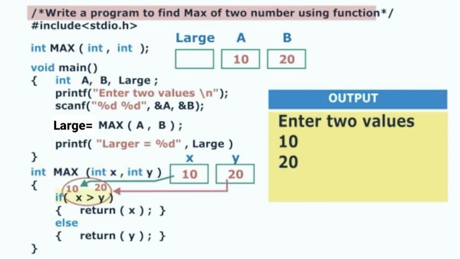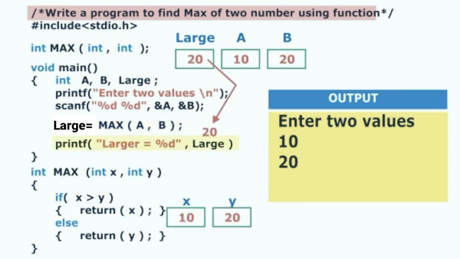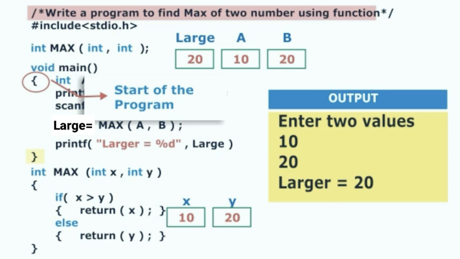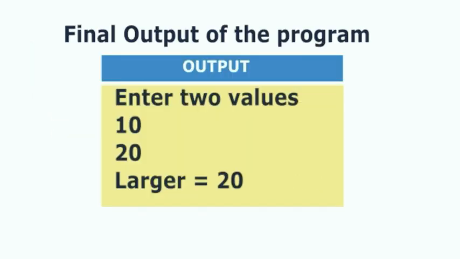We are comparing the value of x and y. The condition 10 is greater than 20 goes false. The return statement of else block will return the value of y to main function and the max function is replaced by the return value 20. This 20 will be copied to the large variable. Then we are printing the statement large is equal to the value of large variable, that is 20. Program always starts from main function and always ends in the main function. Therefore, the final output of the program will be: enter two values 10, 20, larger is equal to 20.